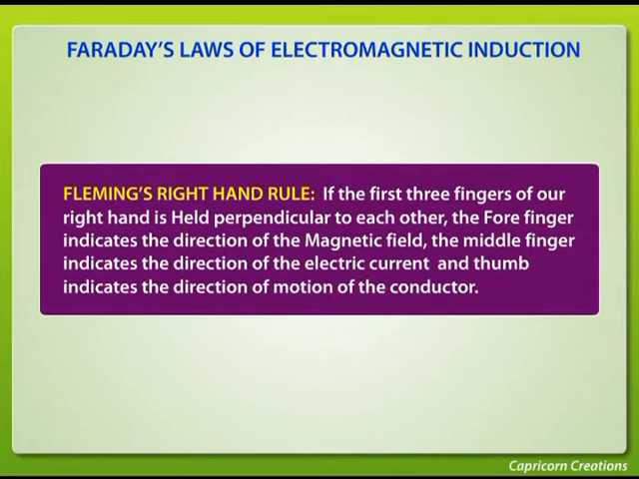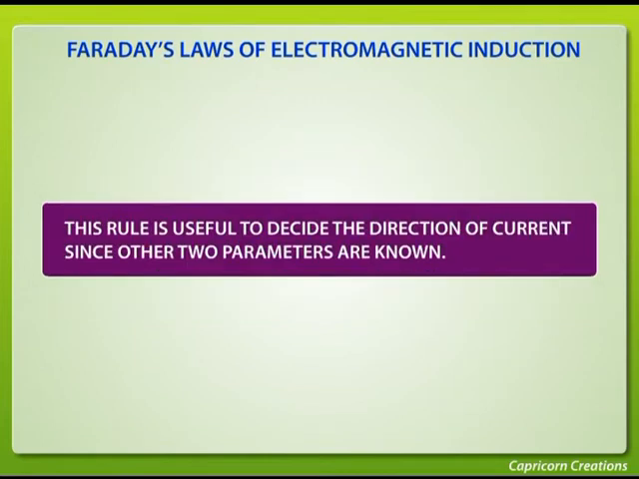Fleming's right hand rule. If the first three fingers of our right hand are held perpendicular to each other, the forefinger indicates the direction of the magnetic field, the middle finger indicates the direction of the electric current, and thumb indicates the direction of the motion of the conductor. This rule is useful to decide the direction of current since the other two parameters are known.